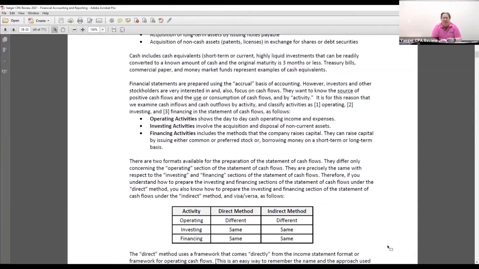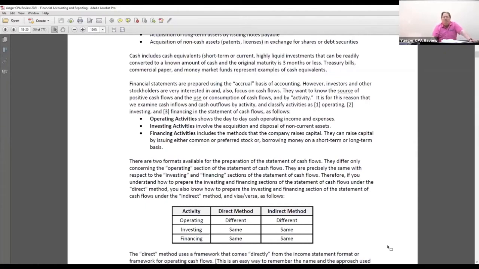The last exam had a statement of cash flow. In fact, just about every exam has a statement of cash flow, as either a simulation, more simulation than anything, but also you could have some multiple choice. So there are two formats. They differ only concerning the operating activity section of the statement of cash flow.